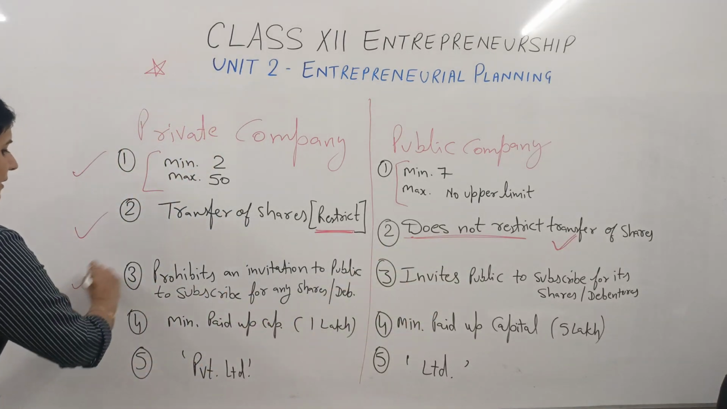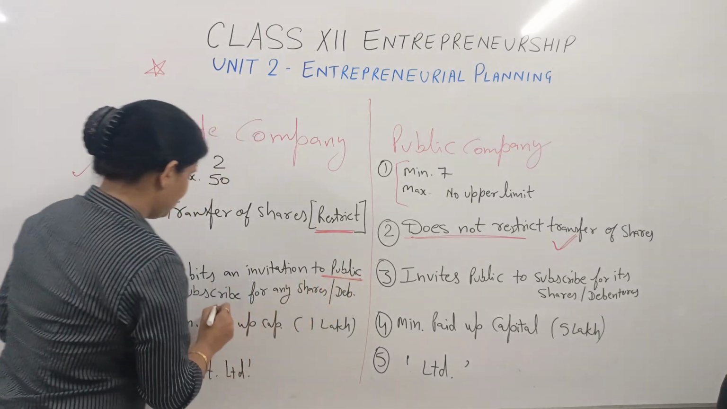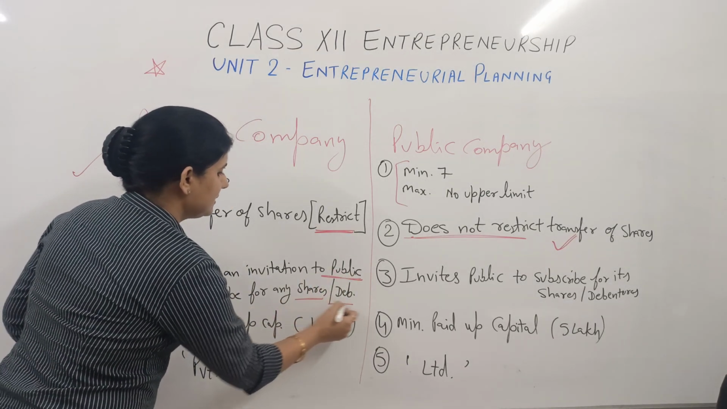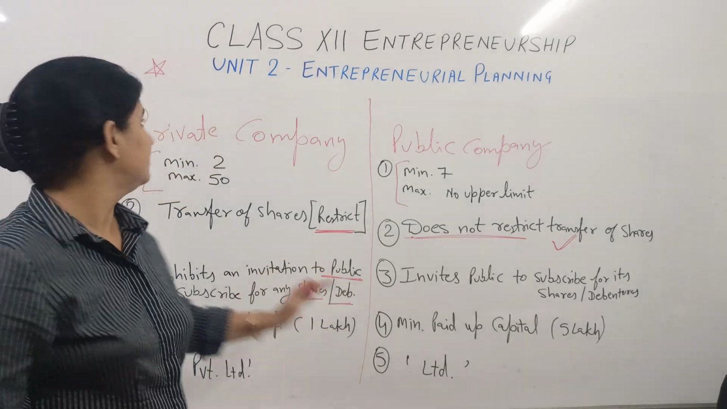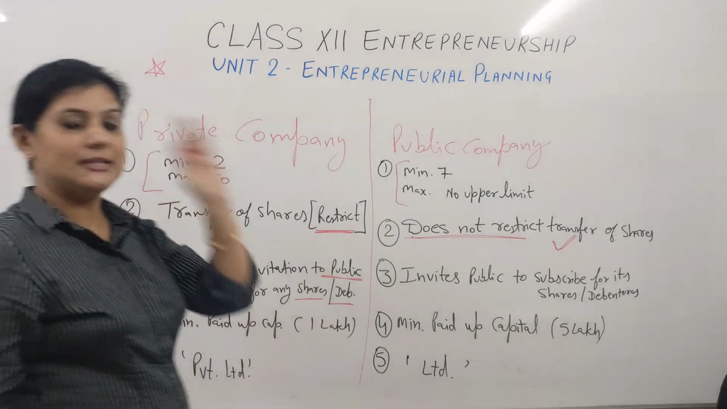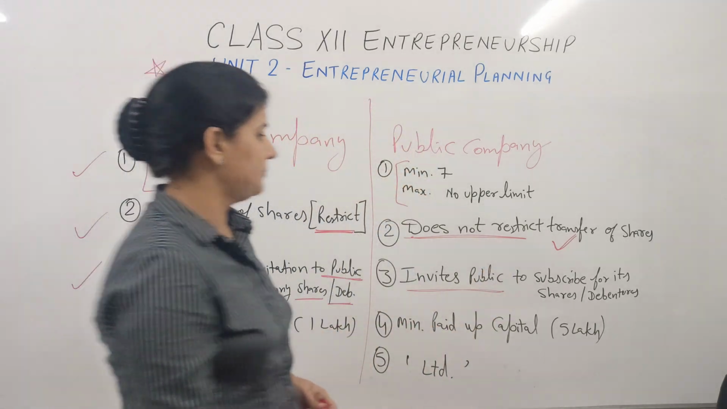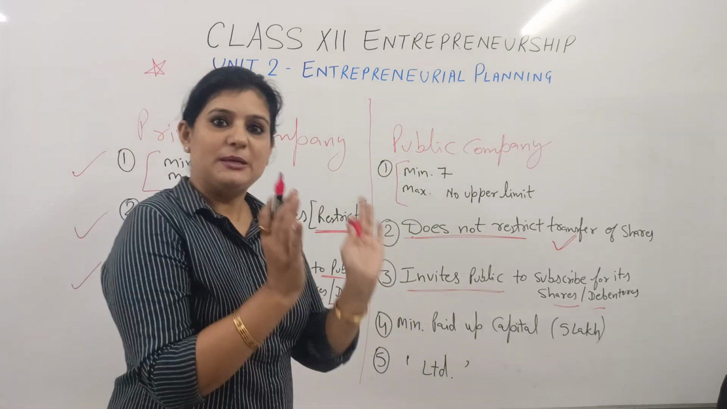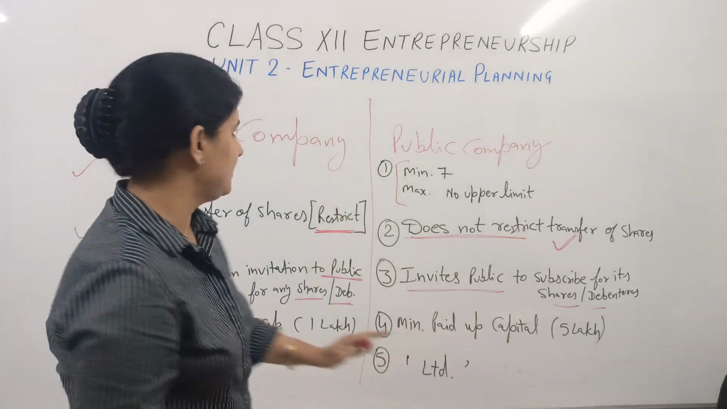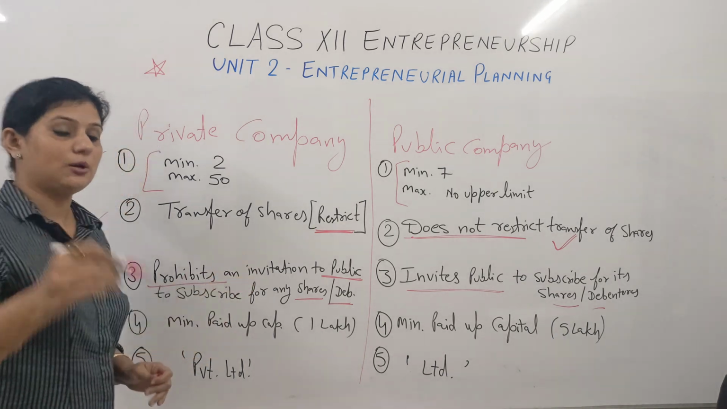Next, third point, private company prohibits an invitation to public to subscribe its shares or debentures. Means public is not allowed to buy shares or debentures of private company. But yes, we invite public for subscription of shares and debentures in public company. Public is allowed to buy shares or debentures, but in private company, public is prohibited, not allowed.